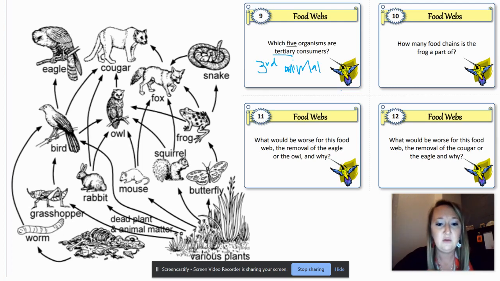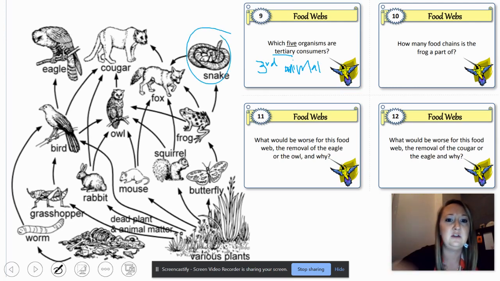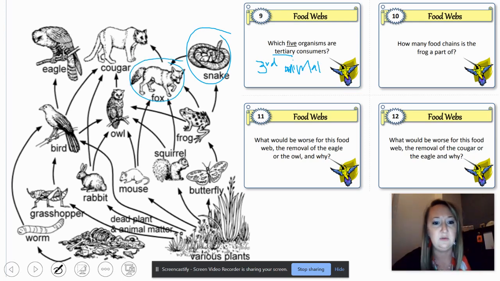So we're starting off with plants. Butterfly is number 1, frog is number 2, snake is number 3. There's 1. Butterfly is number 1, frog is number 2, fox is number 3. There's 2. Butterfly is number 1, frog is number 2, owl is number 3. Okay, that's all the ones that go away from frogs, all the arrows.